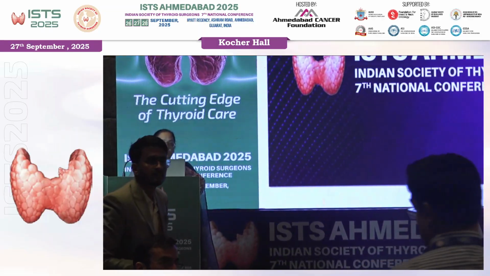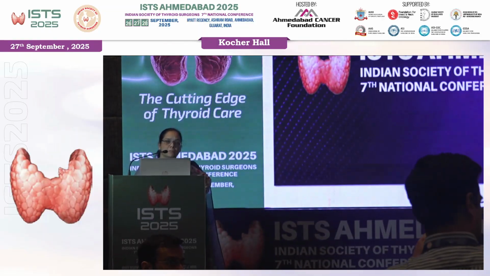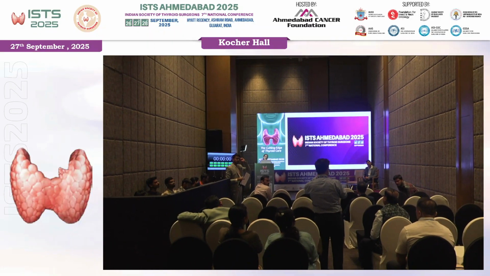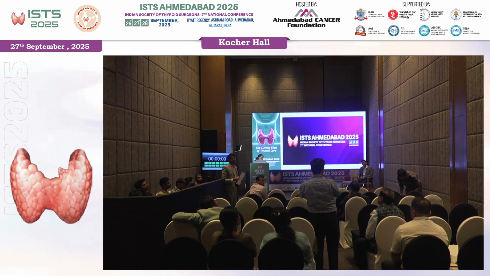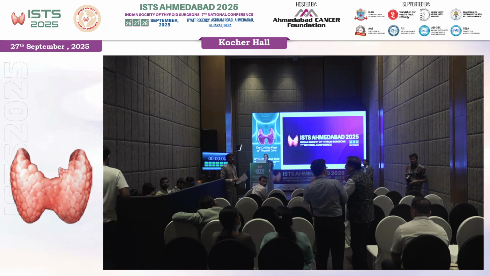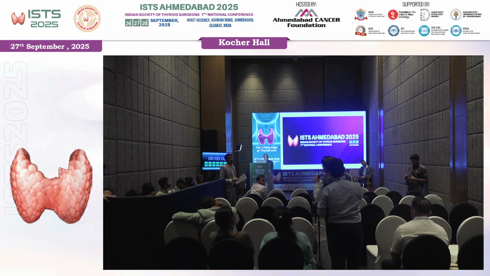Sir or Archi madam, like you also mentioned, sir, in the new ATA guideline they mentioned clearly that we should be assessing at 6 to 12 weeks. So does that mean we should start thyroid medicine for all our patients and then do a biochemical assessment? Should that be unstimulated TG? If it is a low risk patient, you have time.